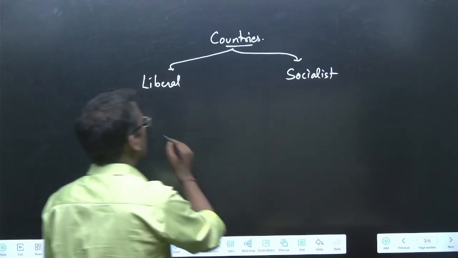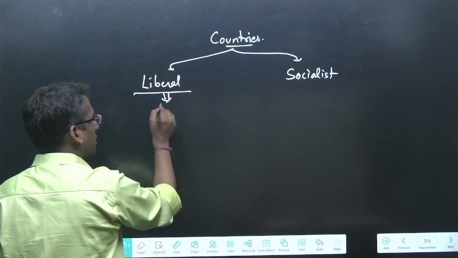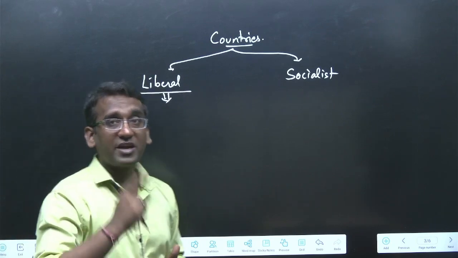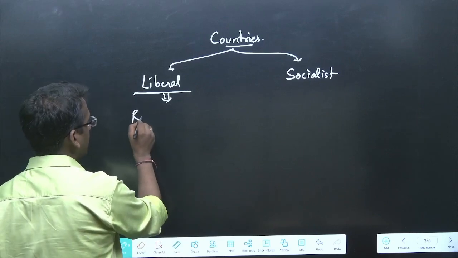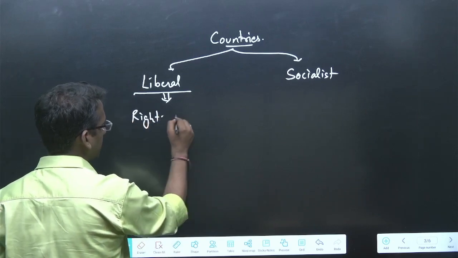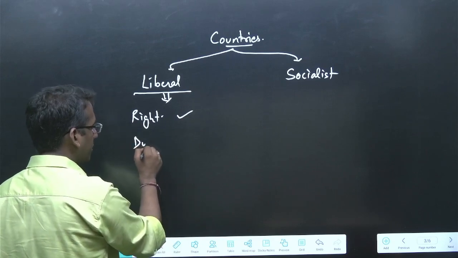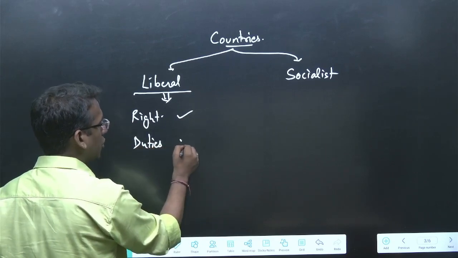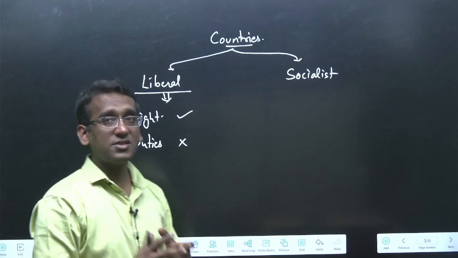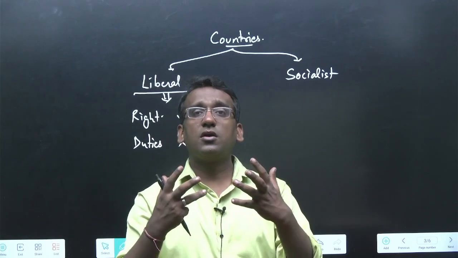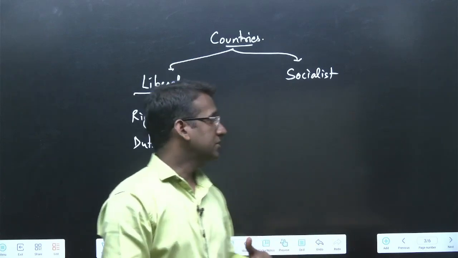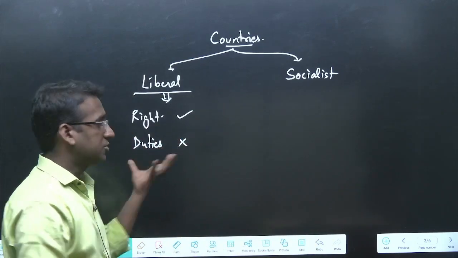We know this. Now, liberal countries are those countries, and we are talking in terms of rights and duties, which provide rights to their individuals. They provide rights, but at the same time, they do not demand any duty from their citizens. They have the ideology that people will voluntarily perform their duties and there is no need to demand such a duty.